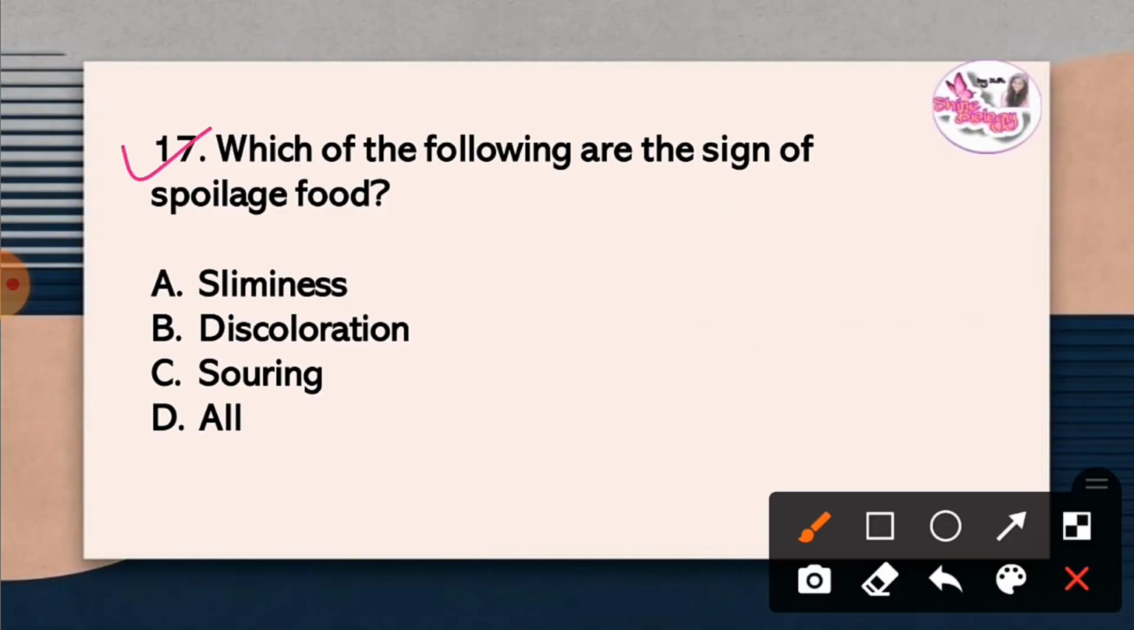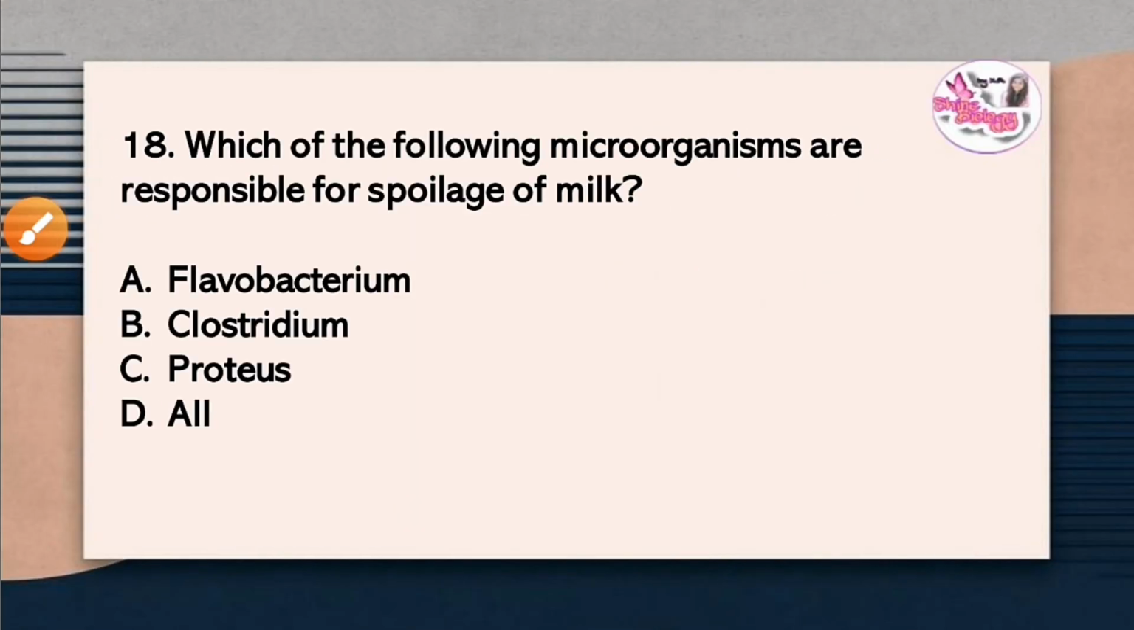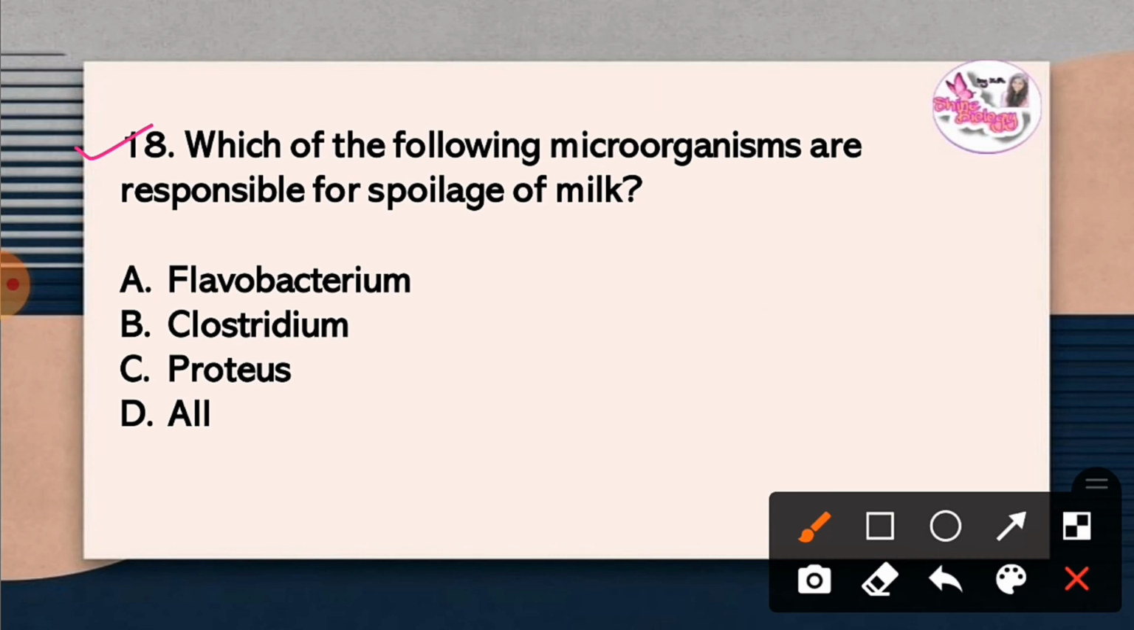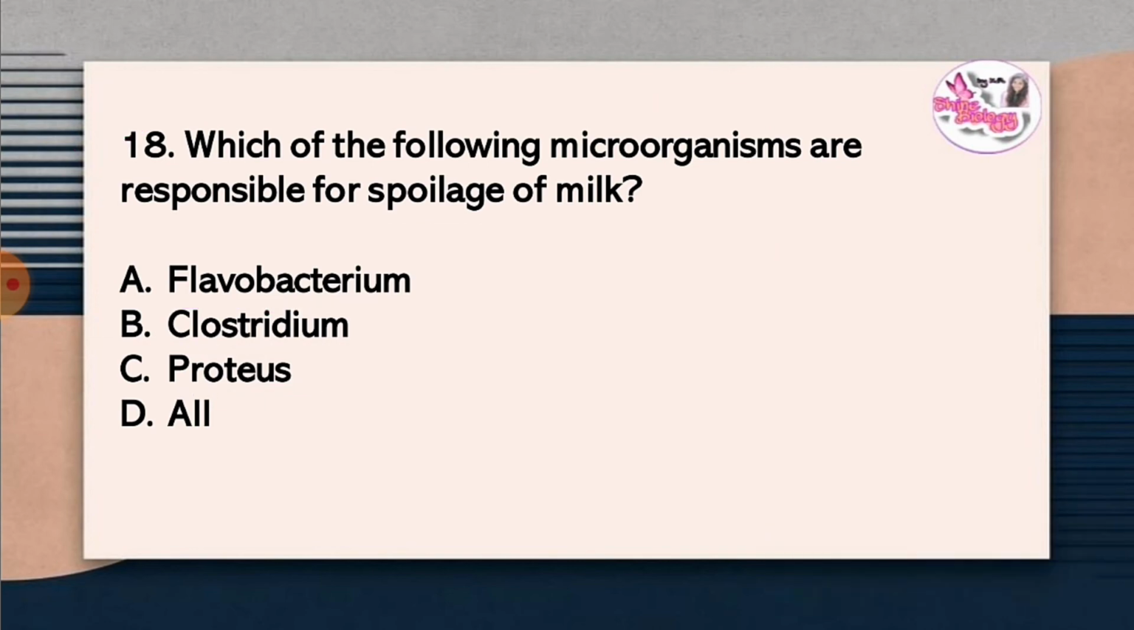Question 17. Which of the following are the signs of spoilage of food? The correct answer is option D, all. Sliminess, discoloration, souring are the signs of food spoilage. Question 18. Which of the following microorganisms are responsible for spoilage of milk? The correct answer is option D, all. Flavobacterium, Clostridium, Proteus are the microorganisms which are responsible for spoilage of milk.